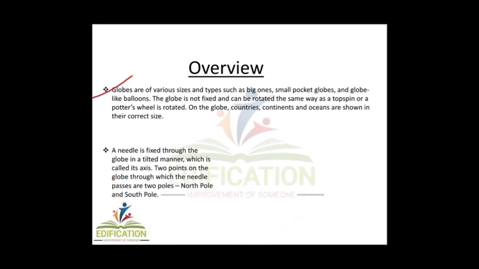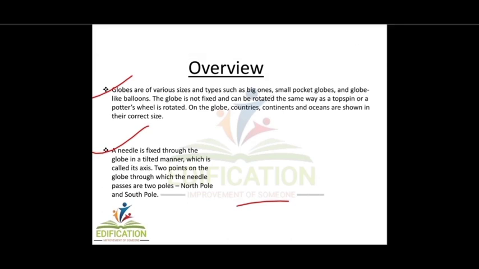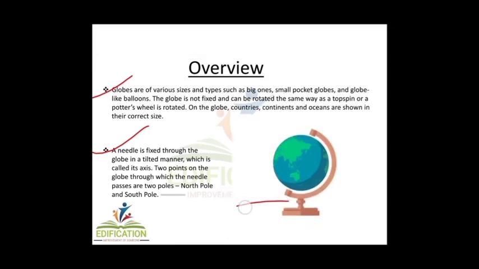Then a needle is fixed through the globe in a tilted manner, which is called its axis. The 2 points on the globe through which the needle passes are the 2 poles, the North Pole and the South Pole. So now the globe is a true miniature model of the earth.